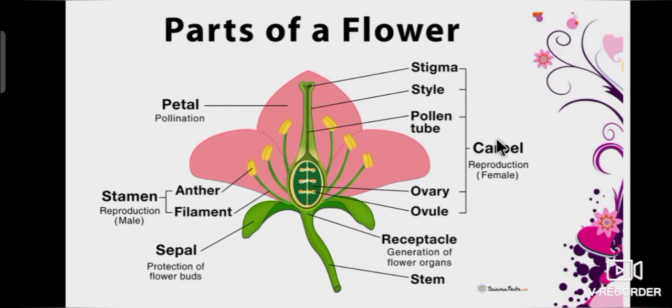Next, carpel. Carpel has three parts. They are stigma, style and ovary. Stigma is the landing place for the pollen grains, which germinate. Stigma connects with the ovary by the style and pollen tube. Ovary is the swollen base of the pistil which contains the ovule. Ovules are the female gametes that get fertilized and form the embryo.